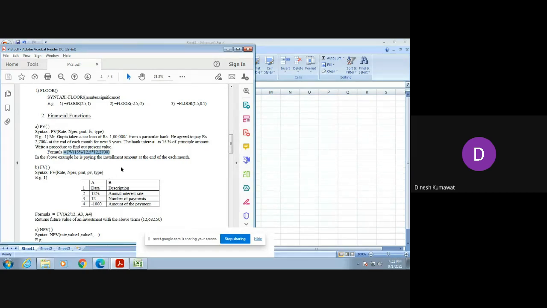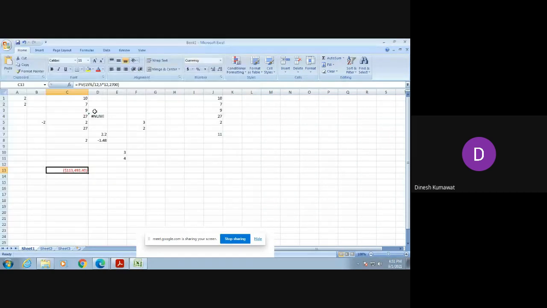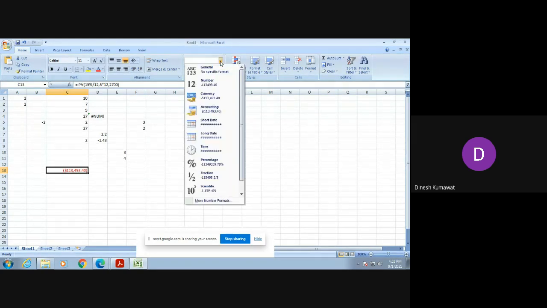Now let us see what answer is mentioned in our practical sheet. They haven't mentioned any kind of answer. But now the question arises, sir, this is given to us in dollars. How can we convert it in terms of rupees? For that, you can go to this currency option. Just click on it.